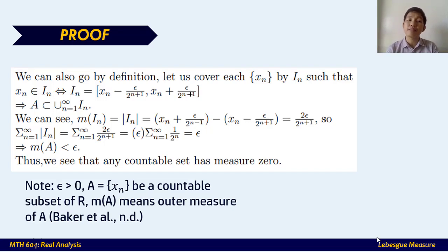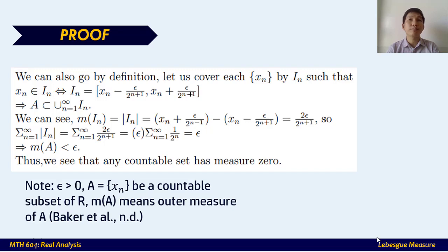Note that here epsilon is greater than 0. A is the sequence x sub n. You can also write that as the set containing x sub 1, x sub 2, x sub 3, and so on until infinity. So that's a countable set, a subset of real numbers, and M of A means outer measure of A. This proof came from Baker and his colleague. Now, by definition, let us cover each term x sub n of the sequence, a subset of the real numbers, by I sub n.